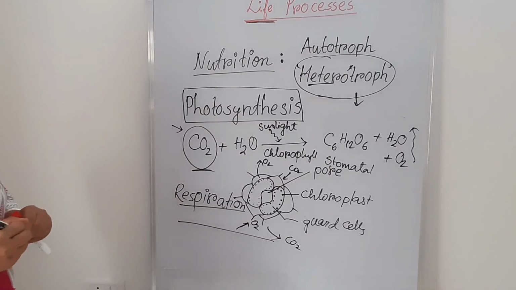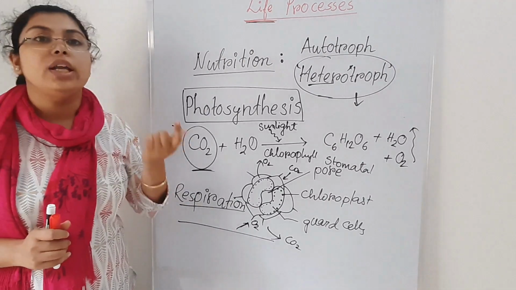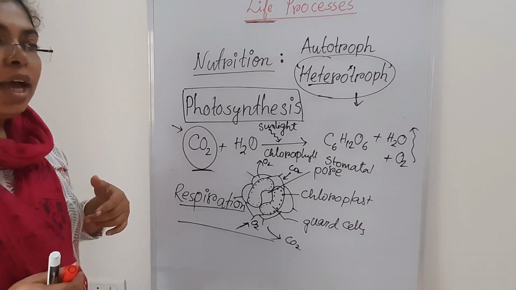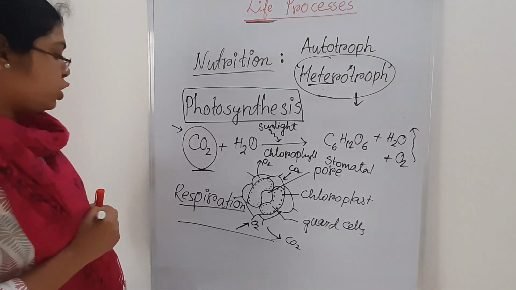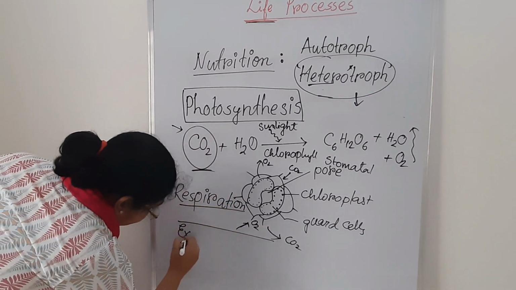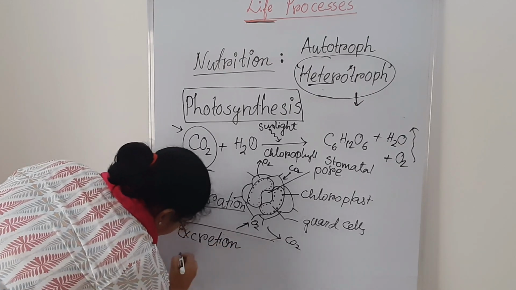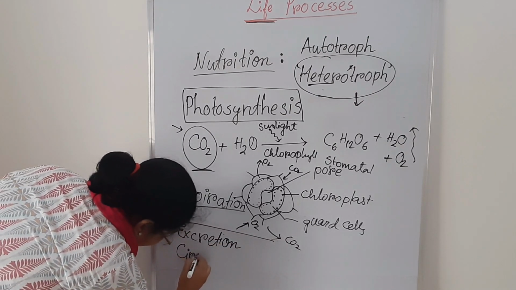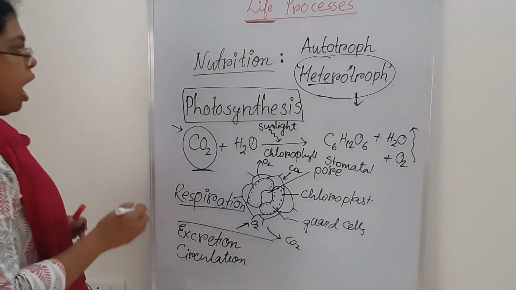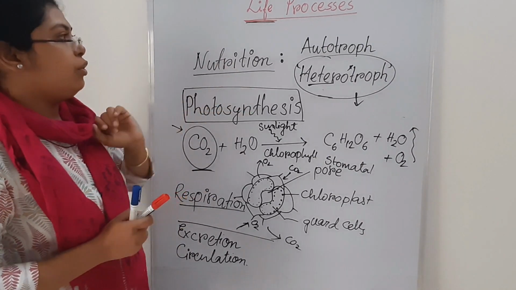So today we have just finished the life processes. What are the very essential things in case of life processes? That is nutrition, that is respiration. Another thing is excretion, then circulation. Those are very important. And today we discussed only the portion of nutrition.